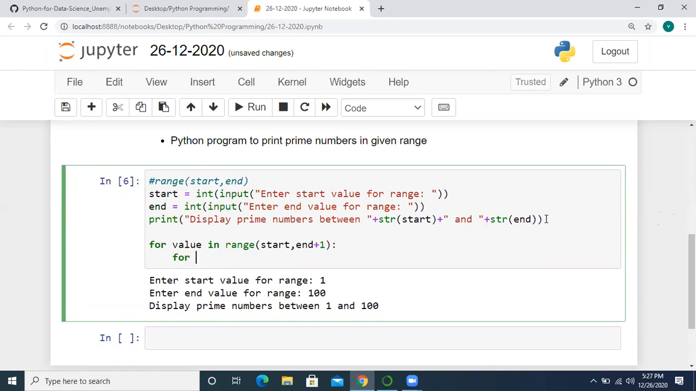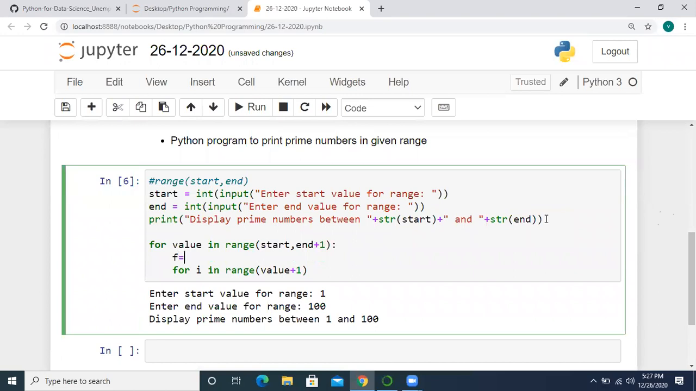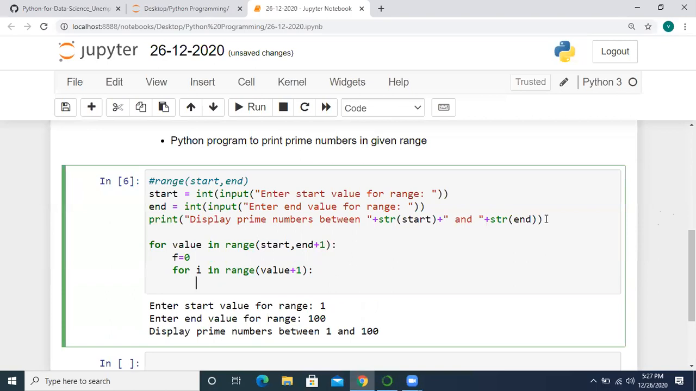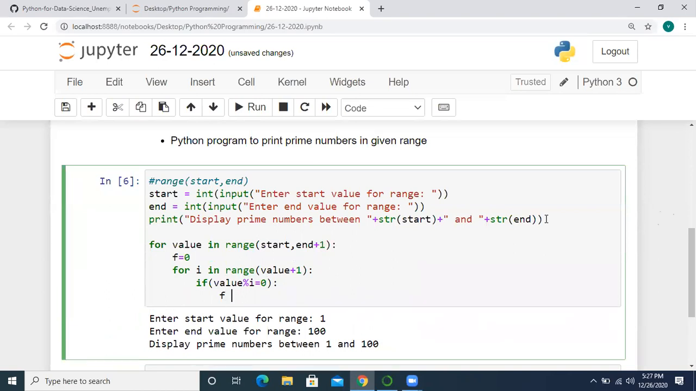So again, I'm going to write the loop. So first, I'm taking here I in range of, as previously we did, so value +1. Okay. And initially I'm considering factors as 0. And inside the loop, I have to check if the particular value has remainder 0 when it is divisible by I. Okay, then we have to increment the factors.